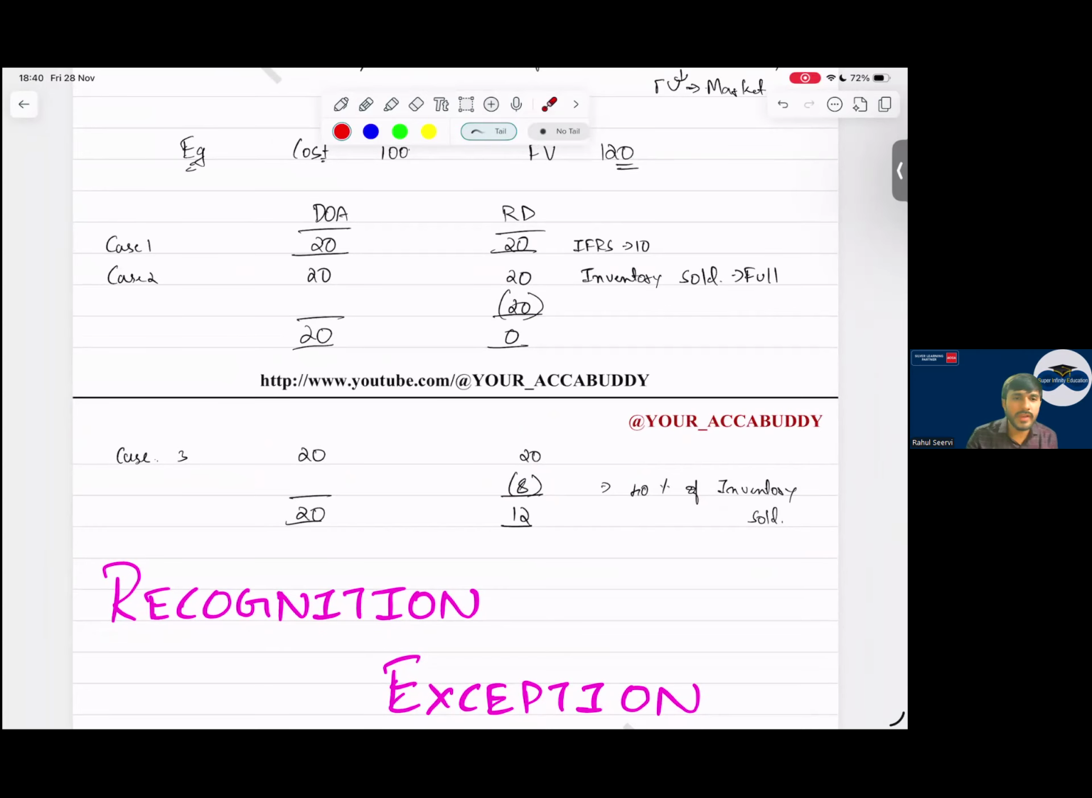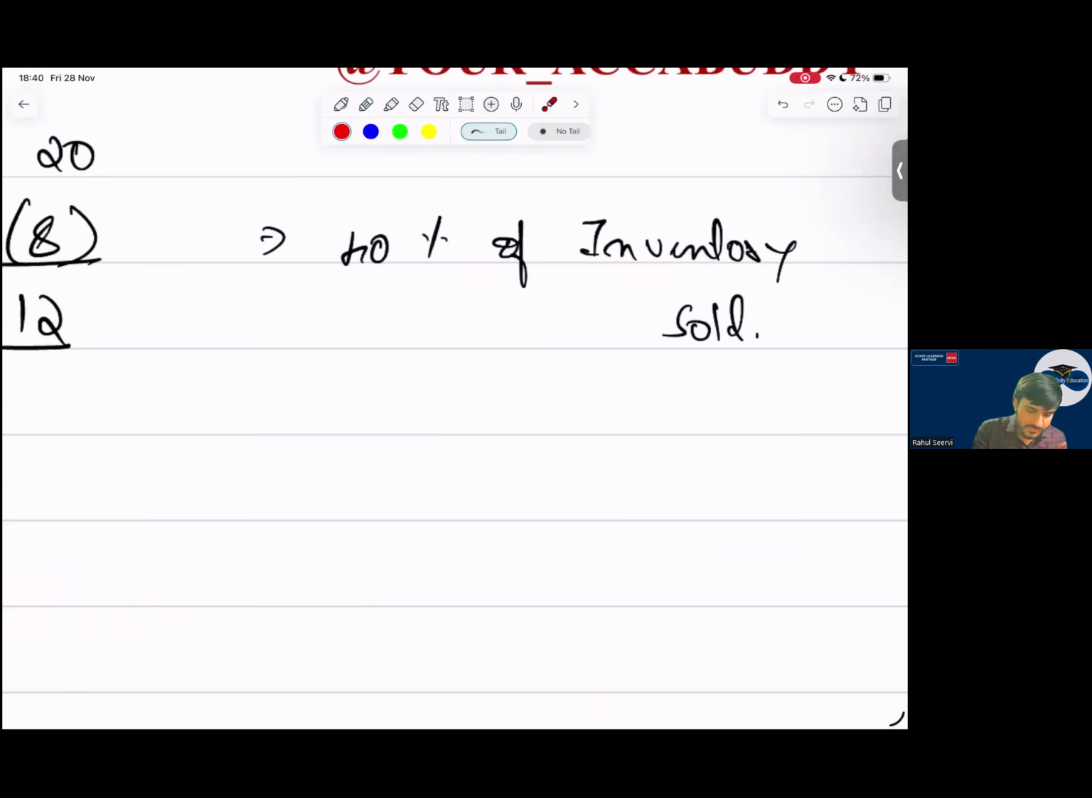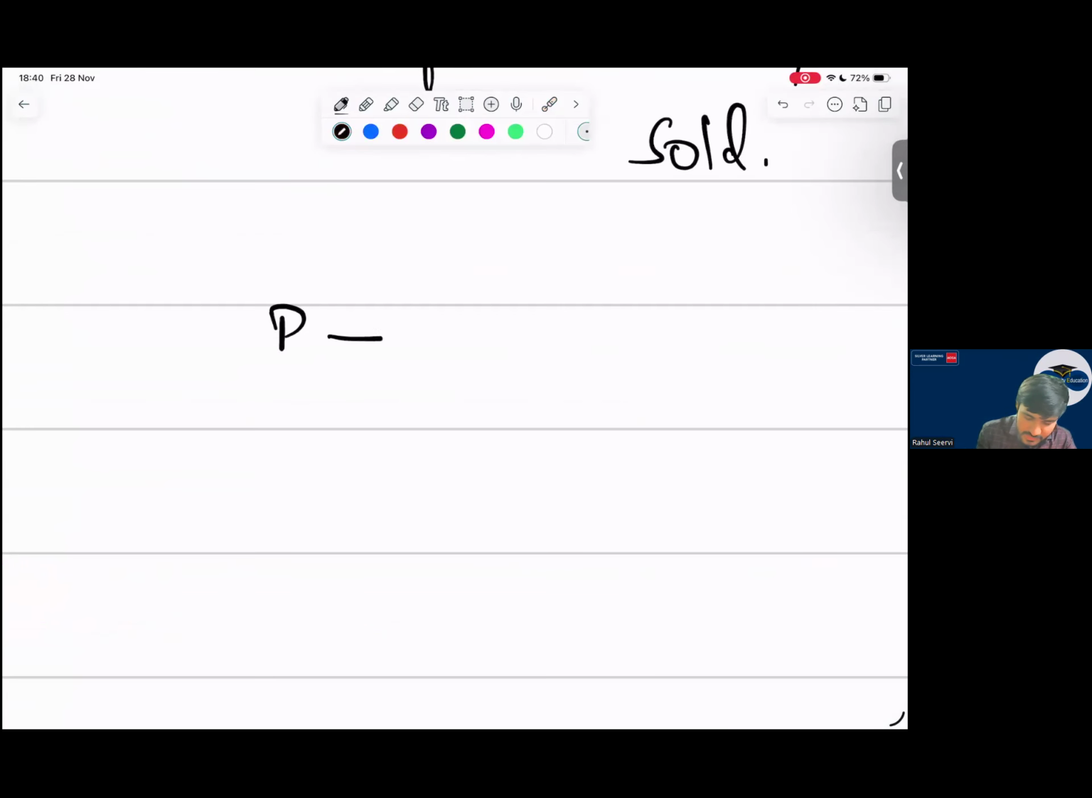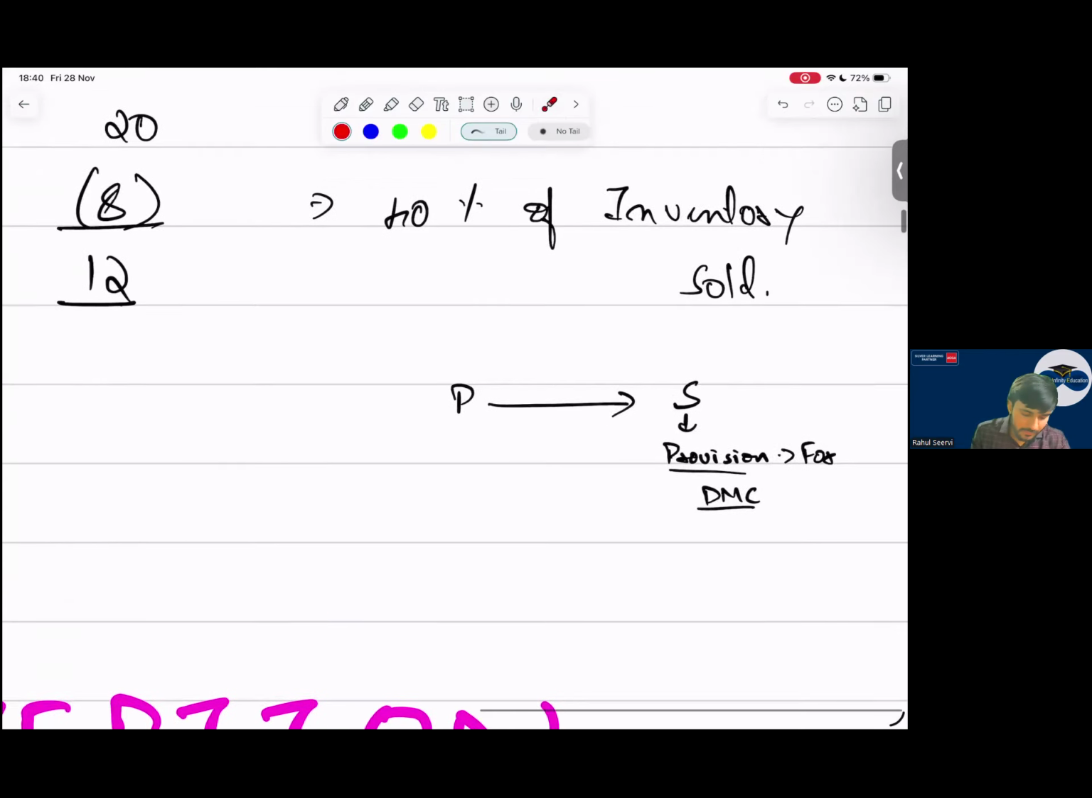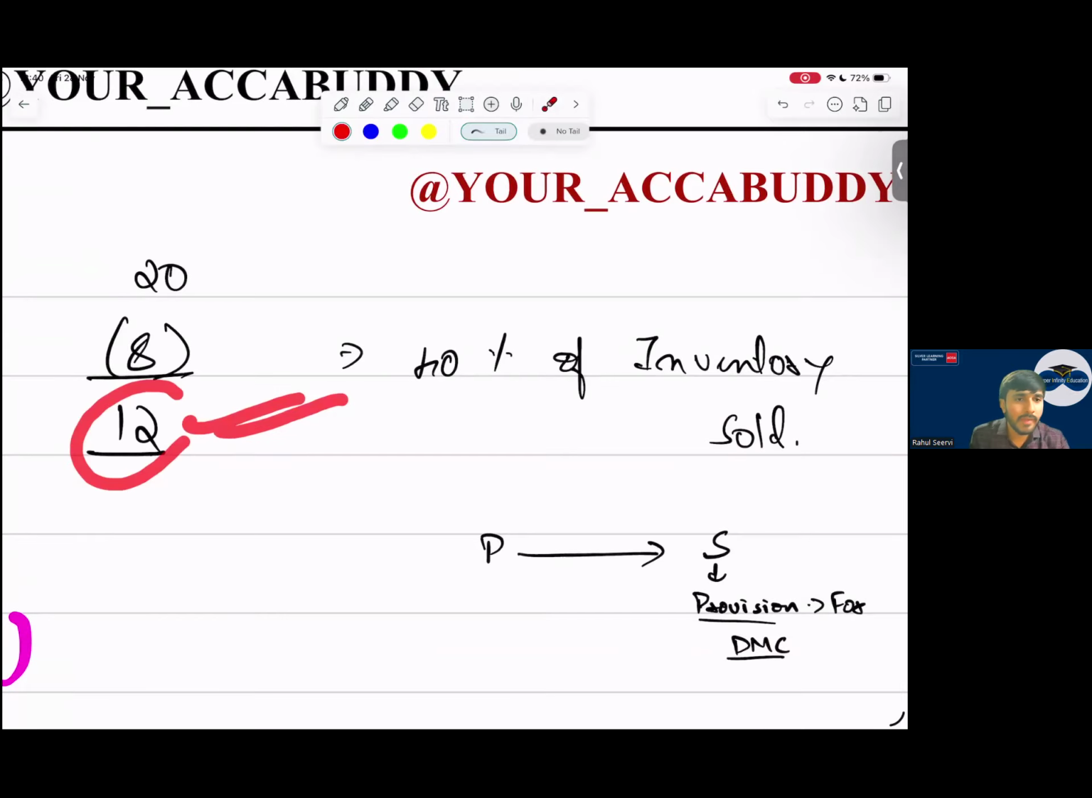No? Okay, then let me ask a question. Say the parent company is P and the subsidiary company is S. This subsidiary company did not record a provision for dismantling cost. The 12 will be reflected in your balance sheet. In the balance sheet, you will record 12 as the increase in value of the inventory.